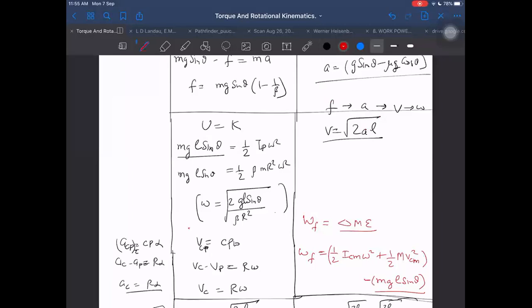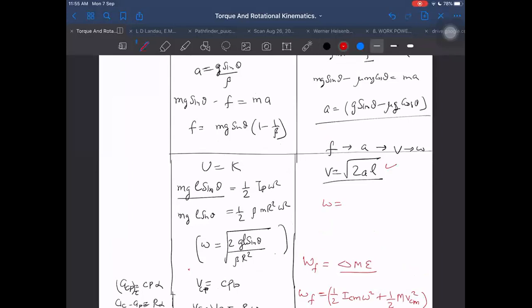We found V is equal to root 2L. Omega also I have to find, unfortunately, by alpha into time. Velocity I can find out also by, see, these things are difficult to find in this case. V is equal to A into time. And time, we know, was nothing but root 2L by A. A we know already. But again, A is not equal to R alpha and V is not equal to R omega. Just keep this idea in mind.